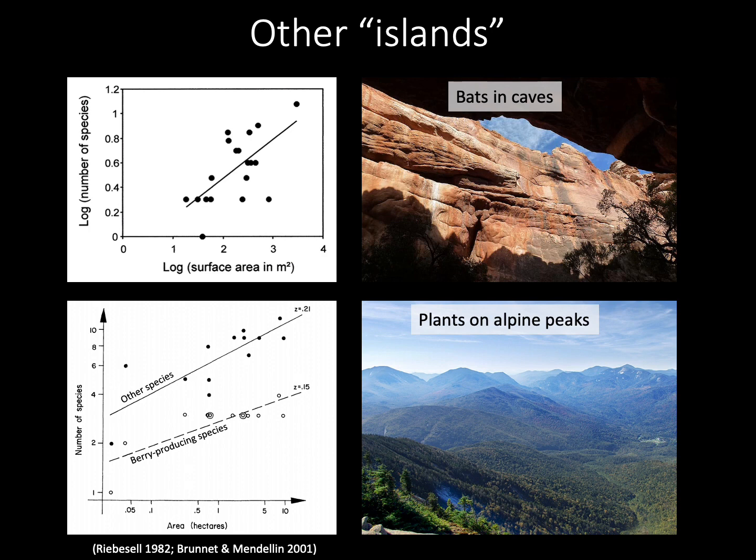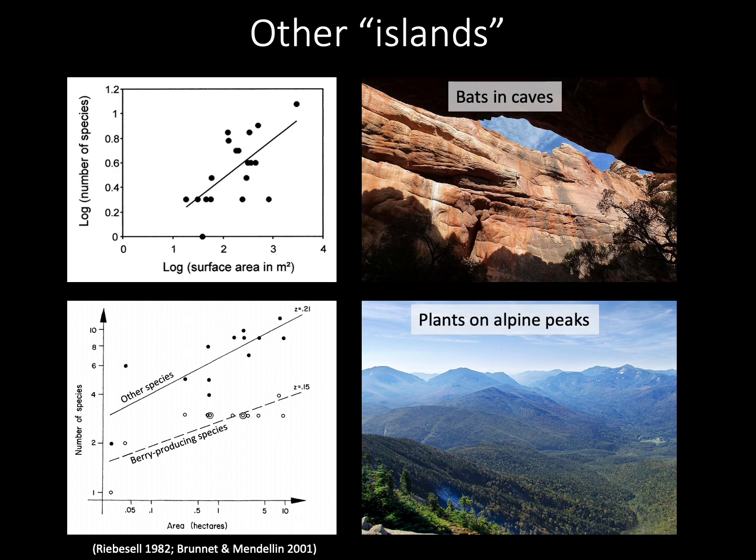The same is true for alpine areas. In other words, the high altitude areas on mountains, because the tops of mountains are separated from each other by much warmer and therefore different lowland areas. Indeed, we can see that for some types of habitats that are distinct from their surrounding habitat, and for some groups of species, the predictions of island biogeography theory hold, even in terrestrial environments.